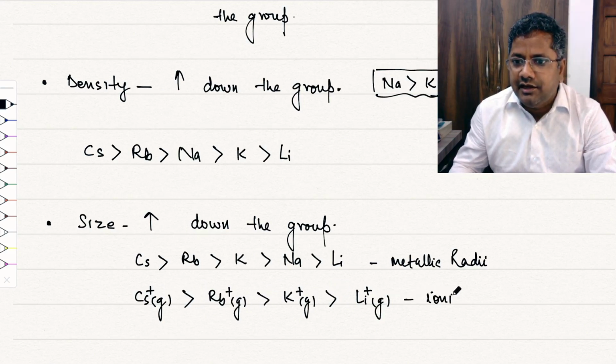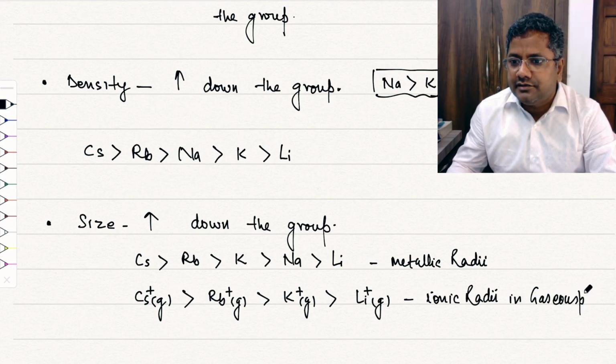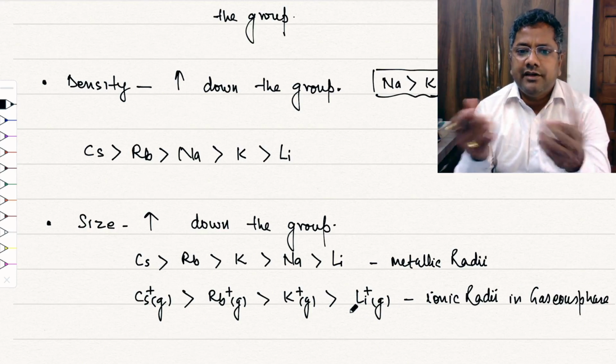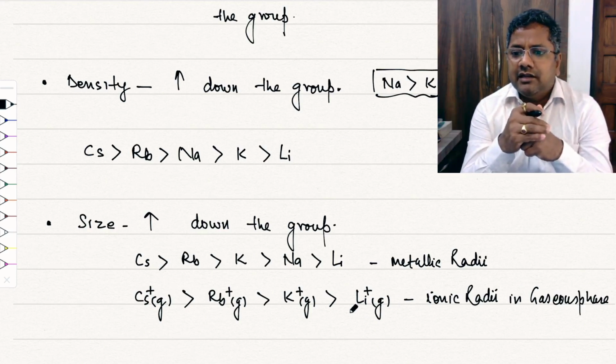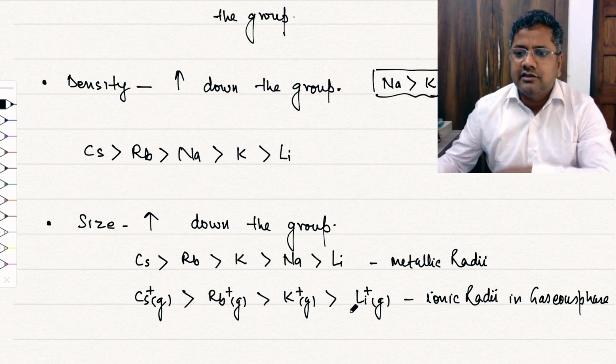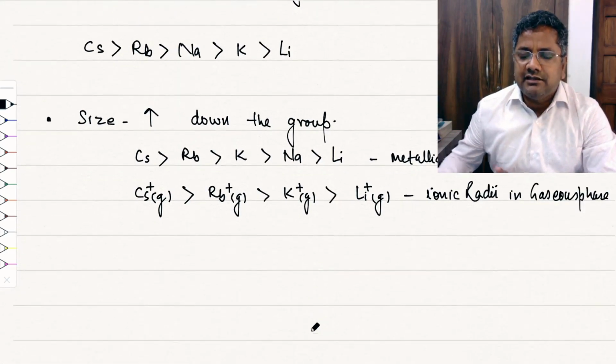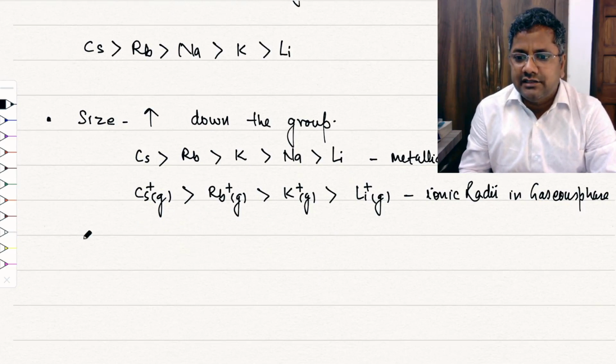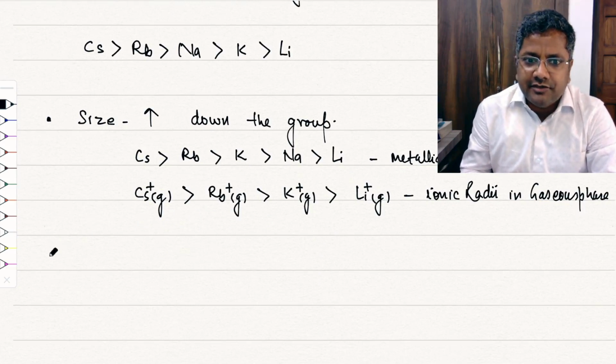So ionic radii in gaseous phase. Now you can argue, is there any other place where the existence of these ions is reported? That is aqueous medium.